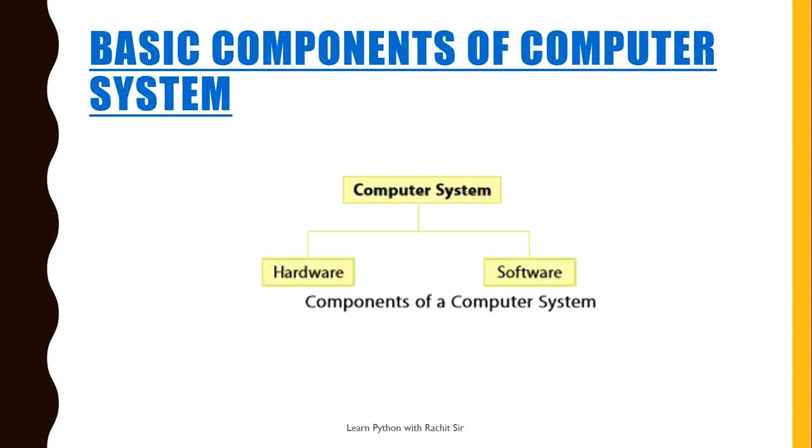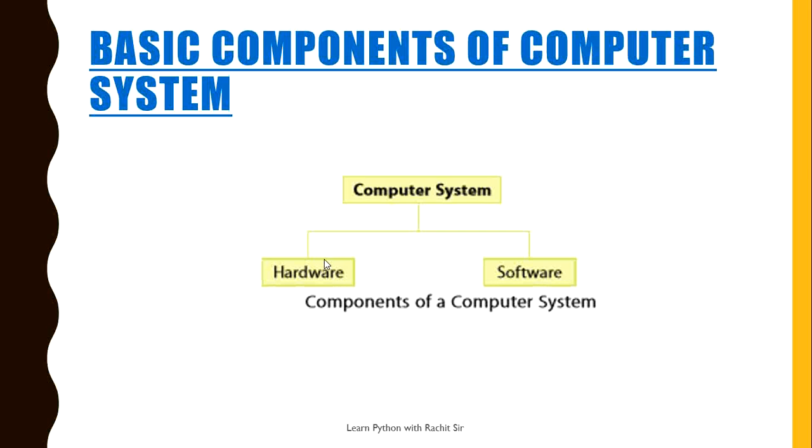Next topic is basic components of computer system. Computer is a combination of hardware and software. Hardware is physical component of computer like motherboard, memory device, monitor, keyboard, etc. While software is a set of programs or instructions. Both hardware and software together make the computer system function.